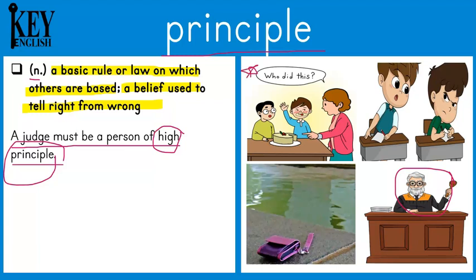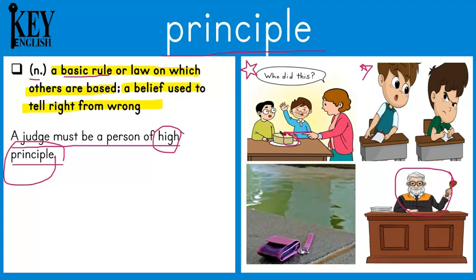Another example is honesty is an important principle in our house. So, being honest is a basic rule that we all follow, and it helps us decide what is right and what is wrong. So, even if you do something wrong, you have to be honest about it. That is an important principle.